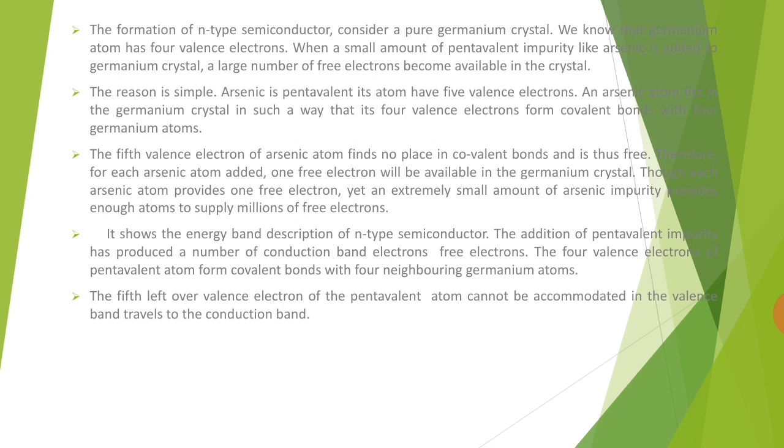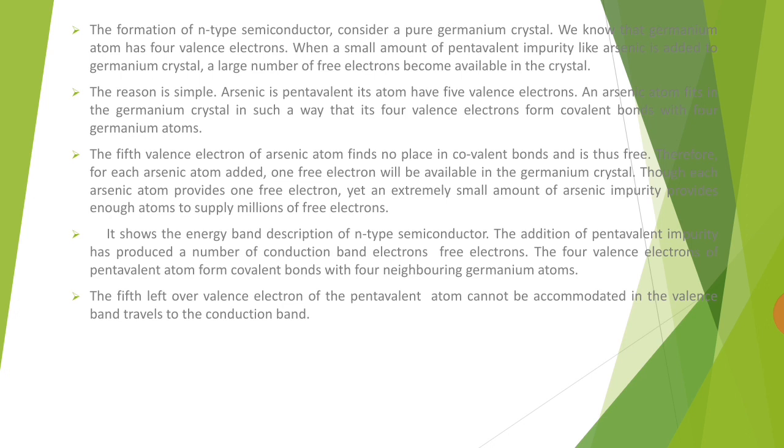An arsenic atom fits the germanium crystal in such a way that its 4 valence electrons form covalent bonds with 4 germanium atoms. The 5th valence electron of the arsenic atom finds no place in covalent bonds and thus is free.